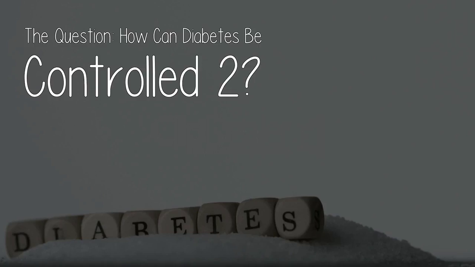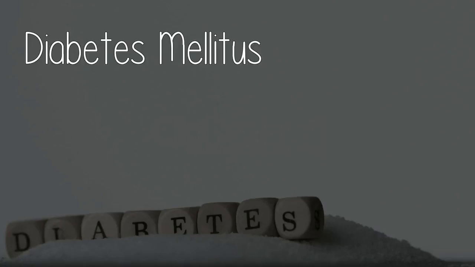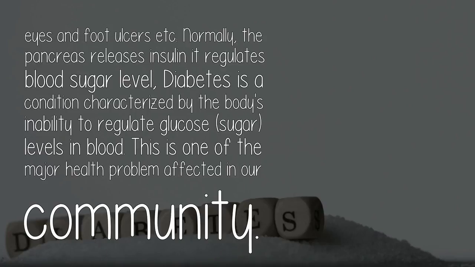Here's today's video. The question: how can diabetes be controlled? Answer by Amuran Ghoshmandel. Diabetes mellitus. Generally, diabetes refers to diabetes mellitus. It is a condition that causes a higher blood sugar level for a person over a prolonged period. Serious long-term complications can include cardiovascular disease, chronic kidney disease, stroke, nerve damage to the eyes and foot ulcers,